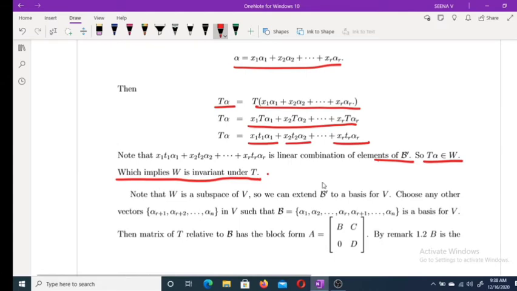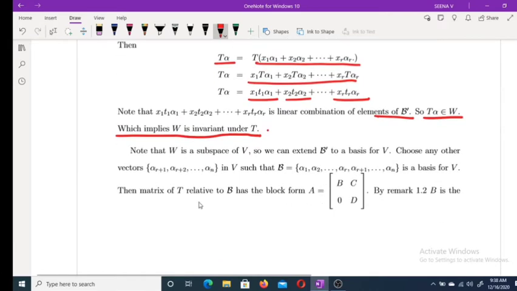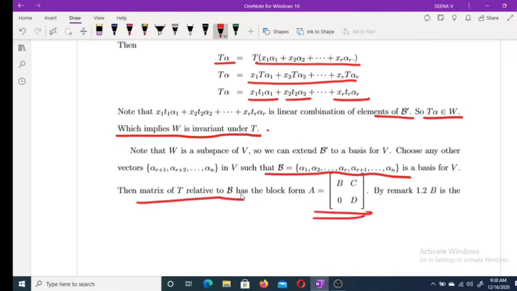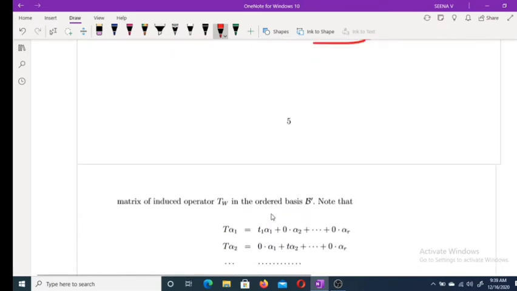Clear? Hope it is clear. By our previous remark in the last class, the matrix of T related to B is of this form, and B is the matrix of TW related to the basis B dash.